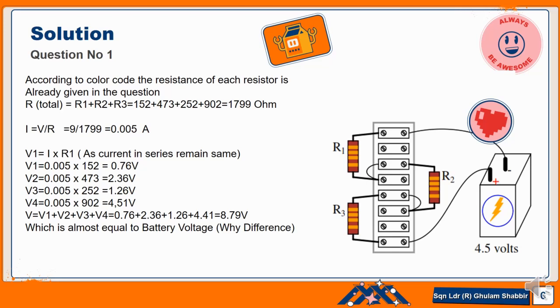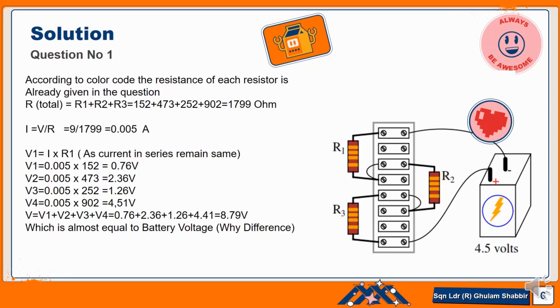So V1 will be equal to 0.005 multiplied by 152, that becomes 0.76 volt. So the voltage drop across R1 will be 0.76 volt. V2 is 0.005 multiplied by 473, this becomes 2.36 volt. And V3 is 0.005 multiplied by 252, which is equal to 1.26 volt. And V4 will be 0.005 multiplied by 902 ohm, which is equal to 4.51 volt. So the voltage drop across each resistor will be different.